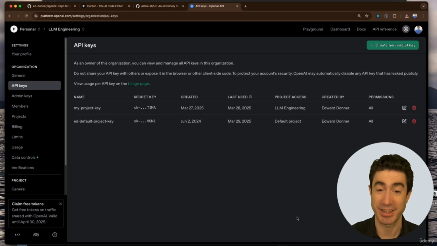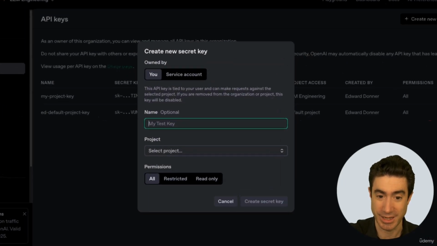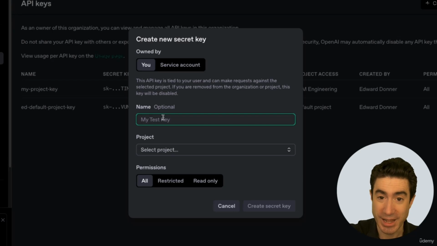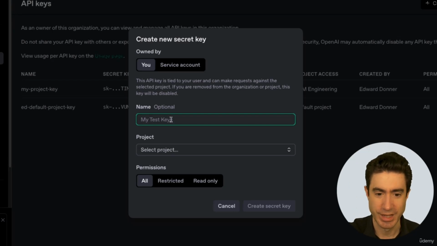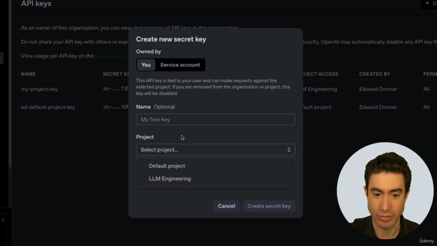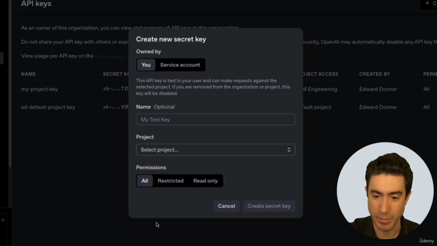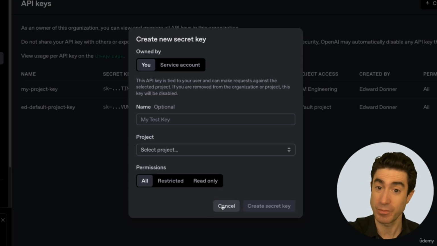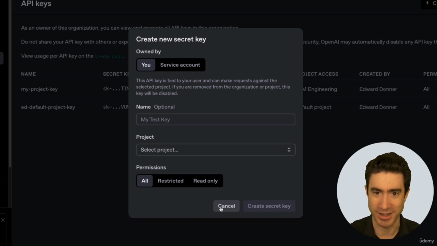Once you've done that, you then turn to the API keys part of this, which is where you get to see the key that you've set up that you will use for this project. And if you already have a key, then great, you're in good shape. But I assume you don't, in which case you press this green create new secret key. You give it a name, this doesn't matter, just for your future reference. And then for project, be sure to choose default project and leave it as all permissions, and then press create secret key. It's then going to bring up your key that you'll use, and you can copy it into your clipboard. And we're going to paste it in a moment into Cursor in a place where we were going to use it.